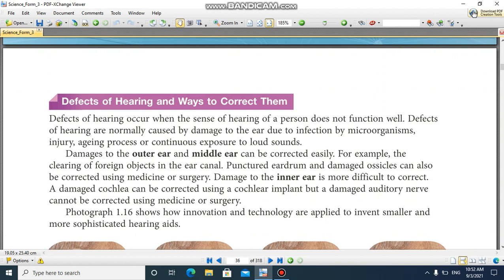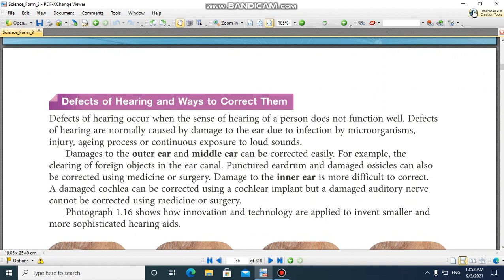Damage to the outer ear and middle ear can be corrected easily. For example, the clearing of foreign objects in the ear canal, a punctured eardrum, and damaged ossicles can also be corrected using medicine or surgery.